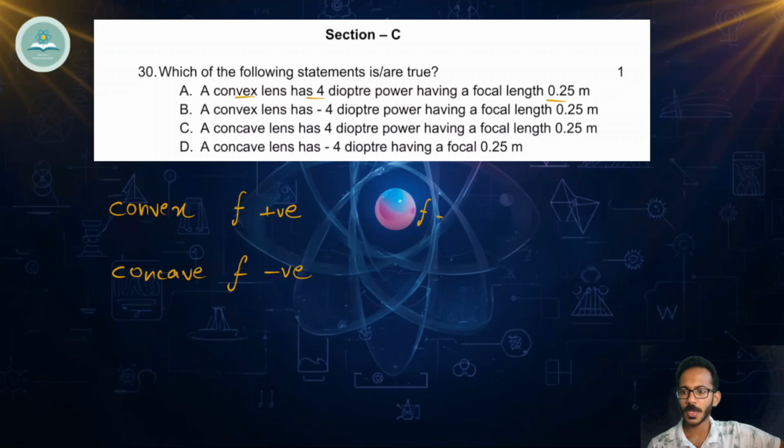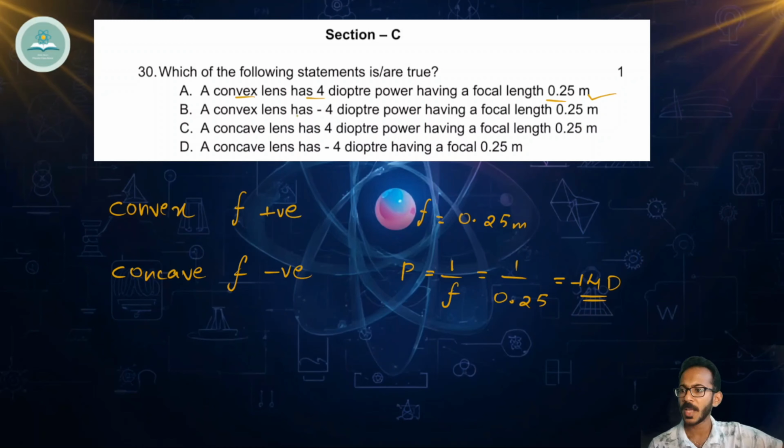So if focal length is 0.25 meter, then the power is the reciprocal of it, 1 by f, that is 1 divided by 0.25. 0.25 goes 4 times in 1, so it is plus 4 diopter. Answer is plus 4 diopter. So the first statement is correct. We have got the answer, but still we'll go to the next one and see.